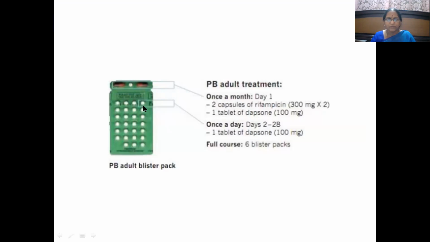So what are these drugs? White is dapsone that we have already discussed. So here is the dapsone. Here also 100 mg, here also 100 mg. Daily from day 2 to day 28. So by that, he will finish off this full sheet in a month. Like that, paucibacillary leprosy, we have to treat the case for 6 months.